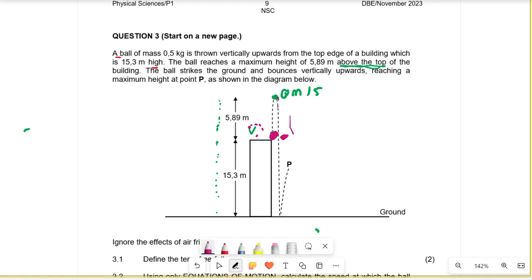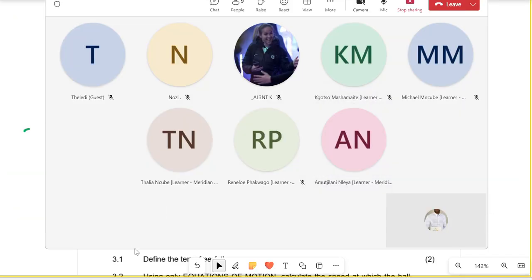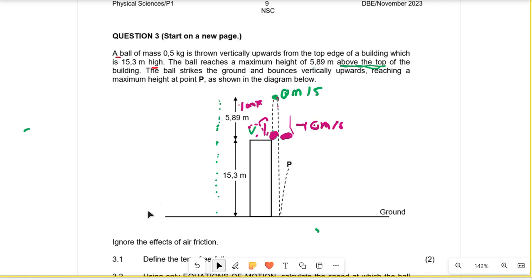So if the speed it started with here when it was shooting up is 10 meters per second, the one here will be 10 meters per second, or negative, so negative 10 meters per second, or 10 meters per second down. Are we all happy with that? We all understand that? Does it make sense? That's very important. It's something that you have to know.